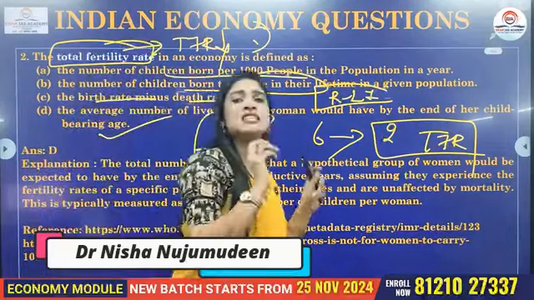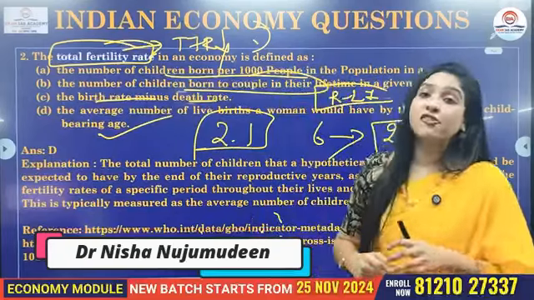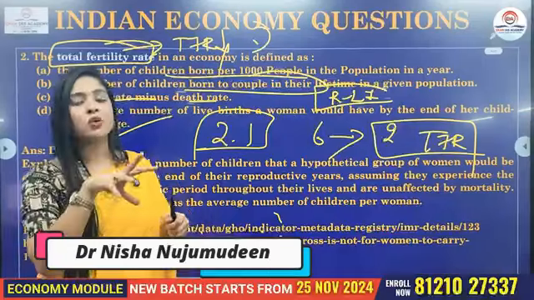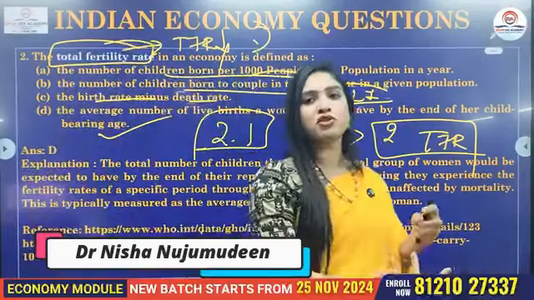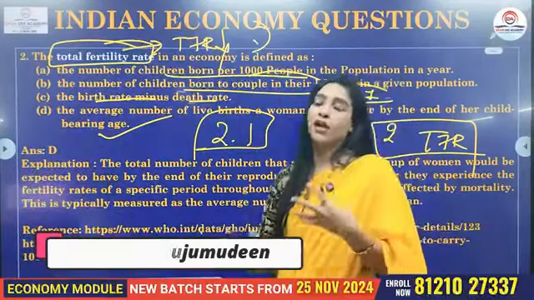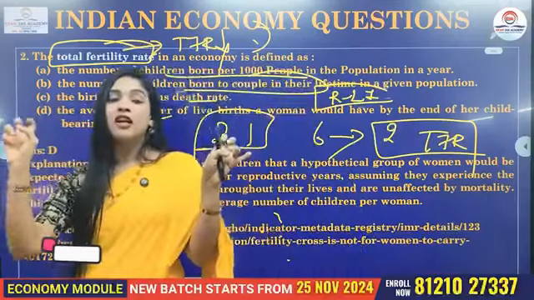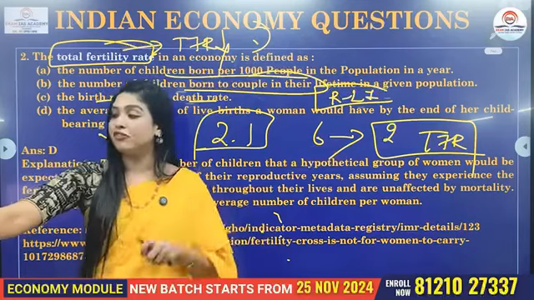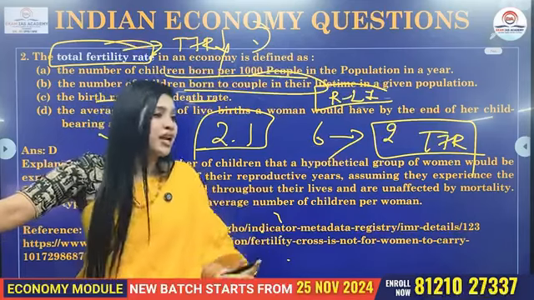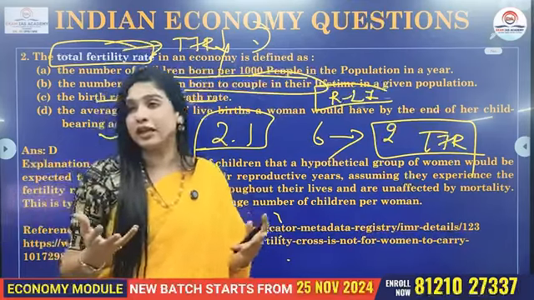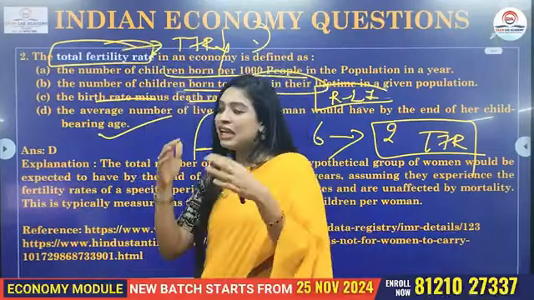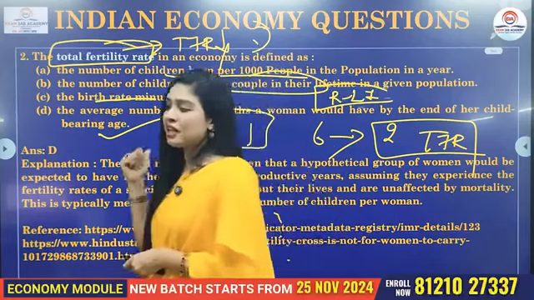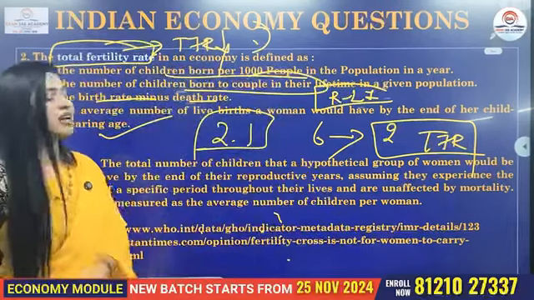It is said that if the total fertility rate is below 2.1, a woman will not be able to even produce the next generation as required. This means a total fertility rate lower than 2.1 indicates a generation is not producing enough children to replace itself, eventually leading to a reduction in population. So that is another important point which you need to understand with regard to TFR.